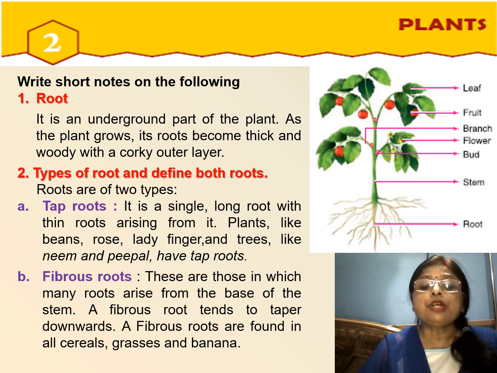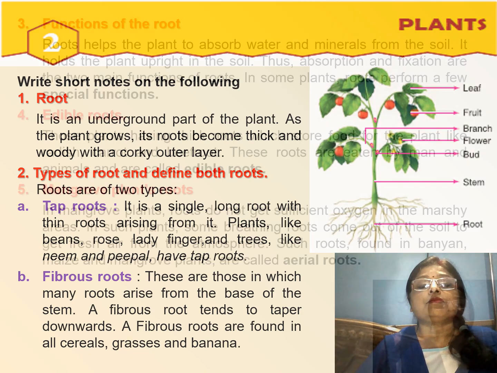And fibrous roots are those in which many roots arise from the base of the stem. After the stem, when you see the roots, so many roots will be there in groups. These are called the fibrous roots. Fibrous roots tend to taper downwards. Fibrous roots are found in all cereals, grasses and bananas.